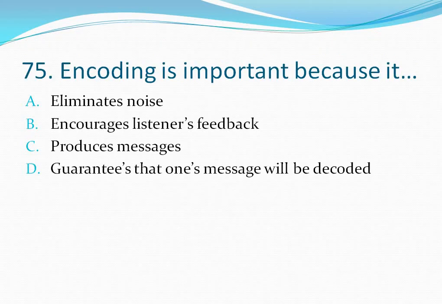Question number 75. Encoding is important because it. Your options are option A, eliminates noise, option B, encourages listeners feedback, option C, produces messages, option D, guarantees that one's message will be decoded. So encoding is important because it produces messages. Correct answer is option C. Let's move to the next question.